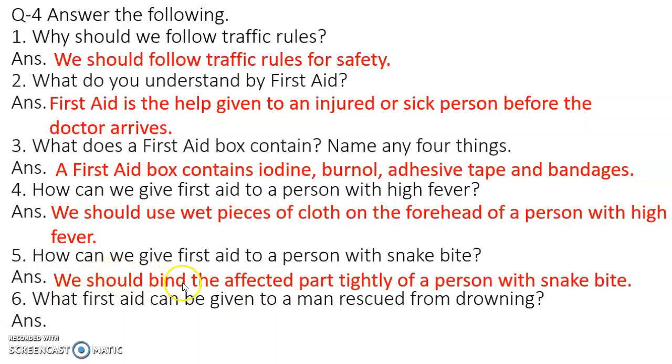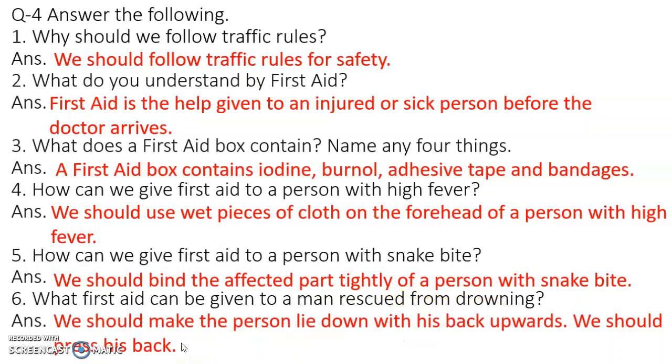We should bind the affected part tightly of a person with snake bite. What first aid can be given to a man rescued from drowning? We should make the person lie down with his back upwards. We should press his back.